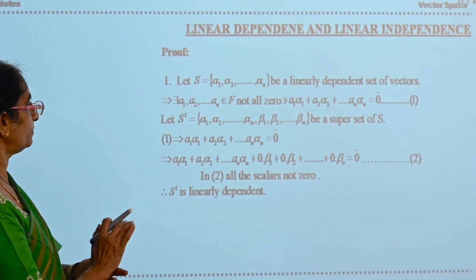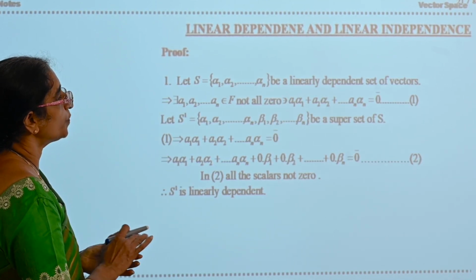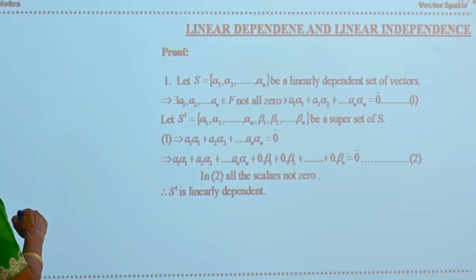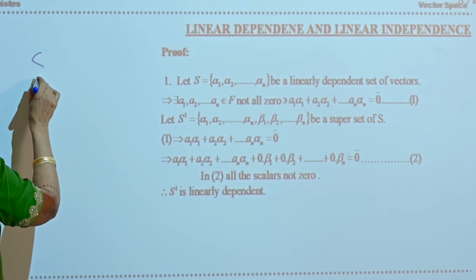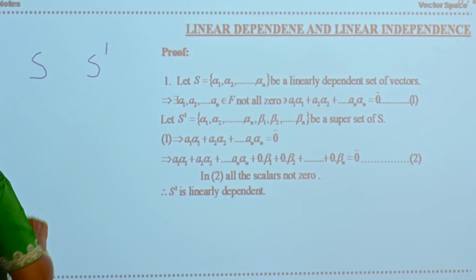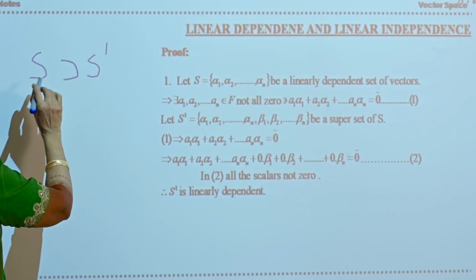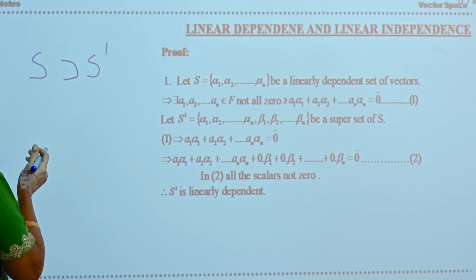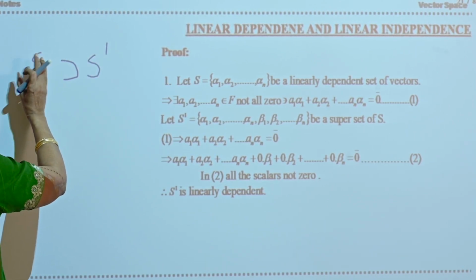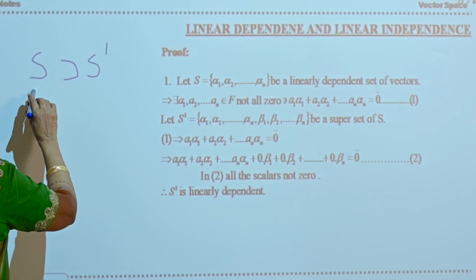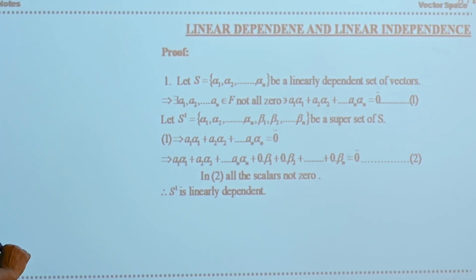What is the first one? Every superset of a linearly dependent set is linearly dependent. Superset means if S is one set and S dash is another set, if S contains S dash, that is, all the elements of S dash are in S, then S is said to be the superset. Now what you want to say is that every superset of a linearly dependent set is linearly dependent. Now take